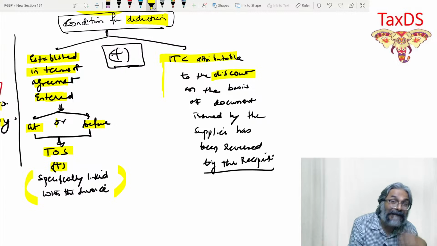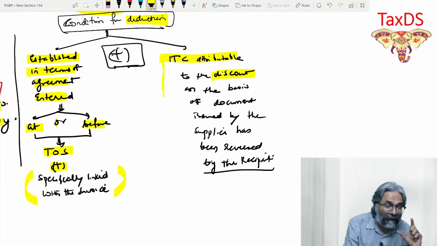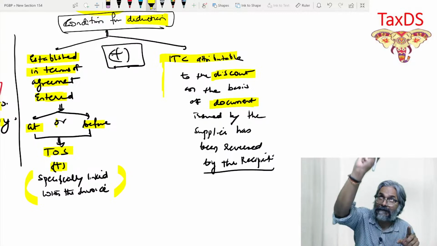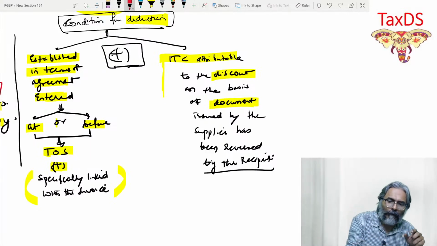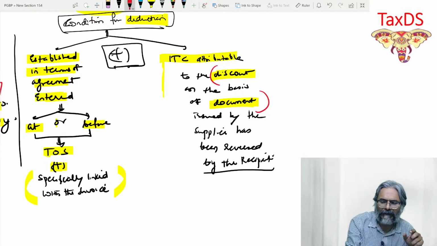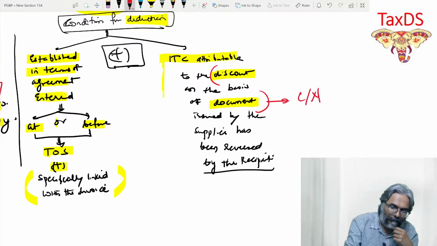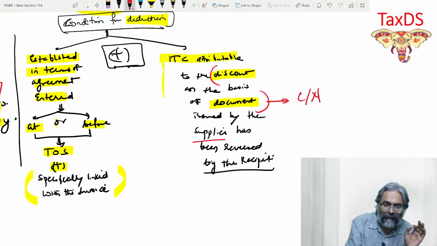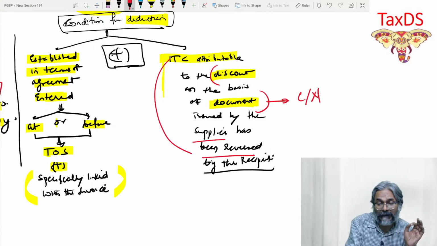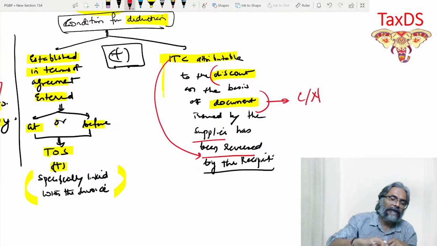How much is the discount? In my example, 5,000. On the basis of the document. Which document? The discount on the basis of the document, the credit note issued by the supplier. Obviously the credit note will be issued by the supplier.